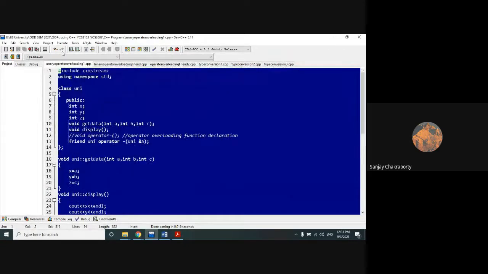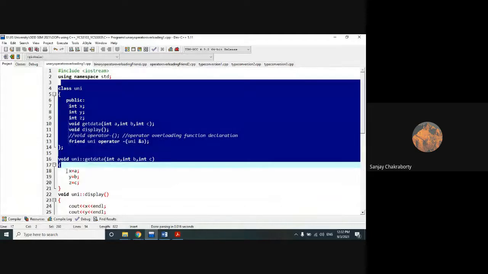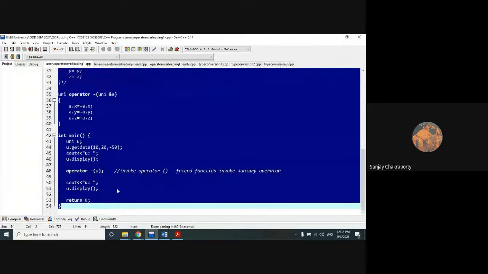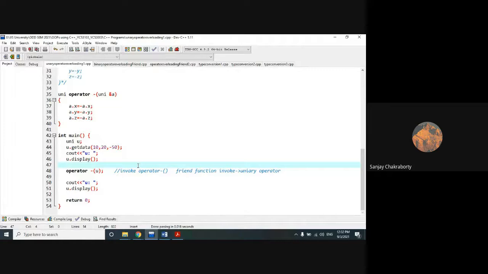One thing you should be assured of: in the examination they can give a direct question, like show the use of operator overloading on a unary operator, or show the use of operator overloading on a binary operator. Then it is your freedom. You can choose any unary or any binary operator. In the book or on the internet you will get more programs applicable to different operators.